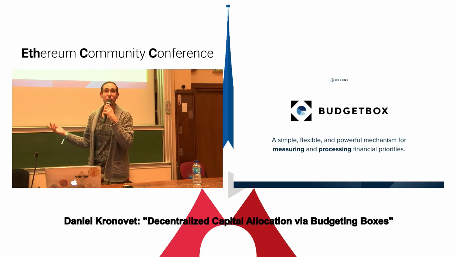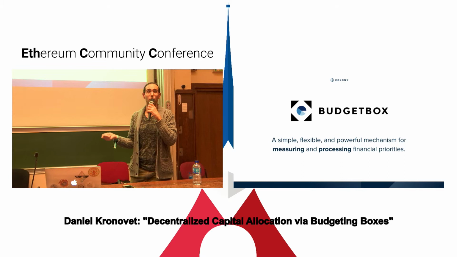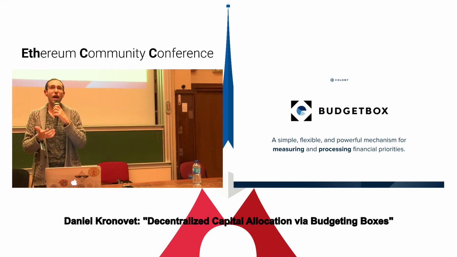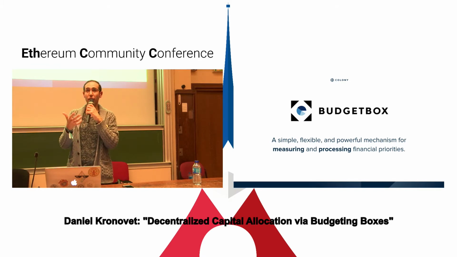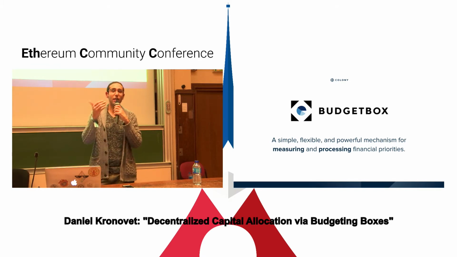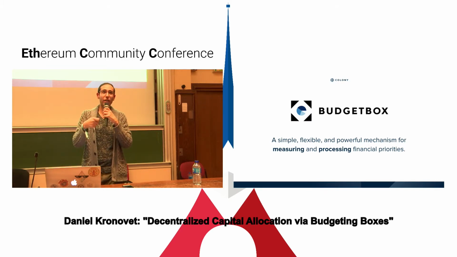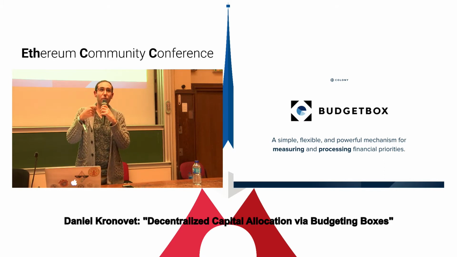And so here we have BudgetBox, which is a simple, flexible, and powerful mechanism for measuring and processing financial priorities. And I emphasize financial, right? Those of you who are here from Atan's talk saw that in the DAO stack sense, they're taking a very general problem, which is decision-making writ large, and coming up with quite innovative ways to accelerate that via approximation.